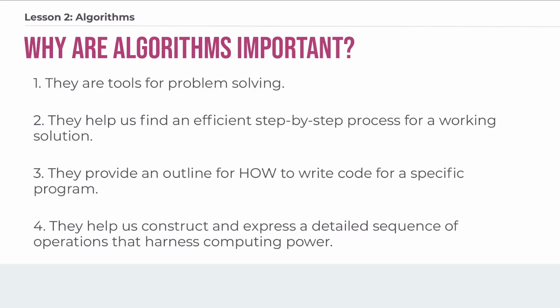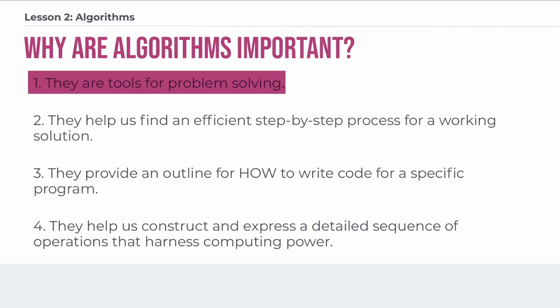So as you discovered, these are the 4 reasons why algorithms are important, and we'll discuss these just a little bit. Number 1, they are tools for problem solving. They are the tools for computational problem solving. You wouldn't expect a tree to turn into a cabinet without having some tools, and likewise, you can't expect an idea to turn into a program without algorithms.